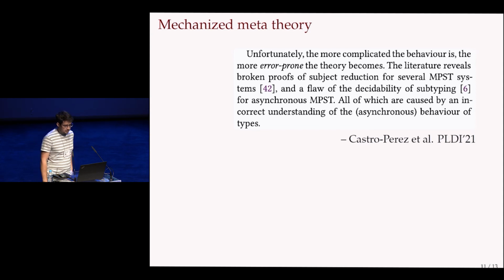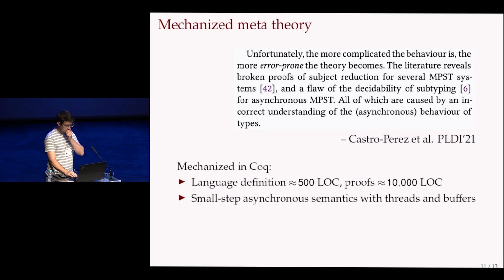So they say, unfortunately, the more complicated the behavior is, the more error-prone the theory becomes. The literature reveals broken proofs of subject reduction for several MPST systems, and a flaw in the decidability of subtyping for asynchronous MPST, all of which are caused by an incorrect understanding of the asynchronous behavior of types. So that's why we also mechanized everything in Coq.